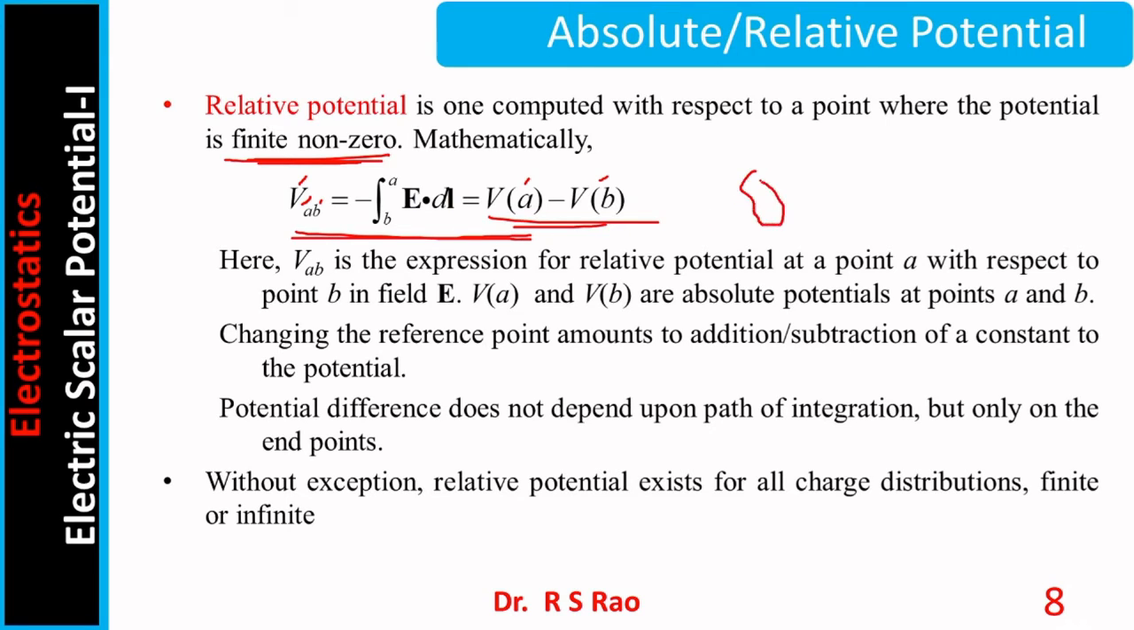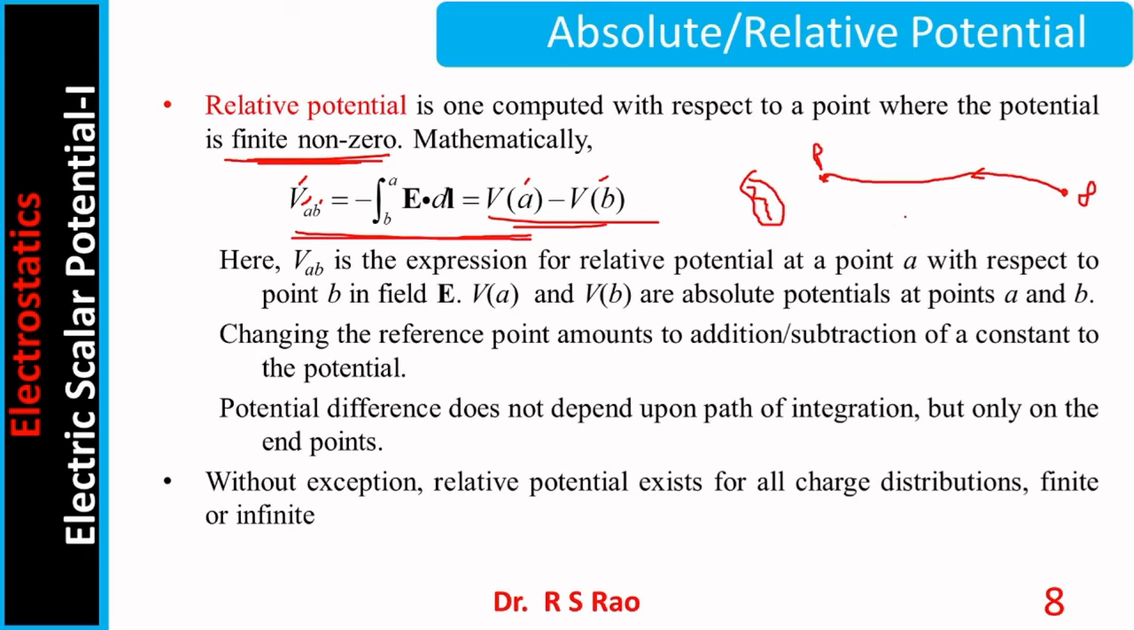Consider some charge distribution. Absolute potential is the work required to be done to bring a unit positive charge from infinity to the point P under consideration. This is P, this is infinity. You need to do a certain work, and that work is the absolute potential. Of course, here the charge moved from infinity to the point is a unit positive charge. This is the absolute potential of point P.